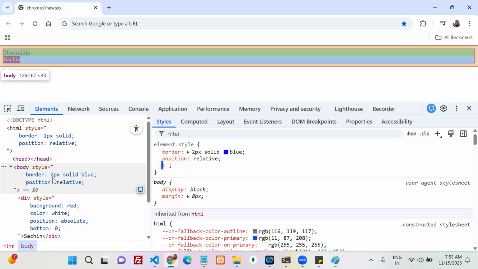But it depends on whether my parent has other than static or not. If not there, then that time it goes to the next parent. If it is there, it takes that parent only. It does not think about the next level. If it is not there, then it goes to the next parent. That is also not there, next parent. Finally, up to HTML it is going to travel. In the HTML also if it is not there, then where does it go? Viewport as a reference or not. All are okay?